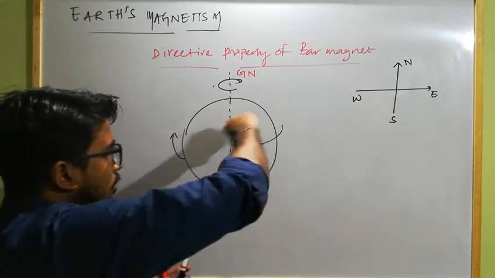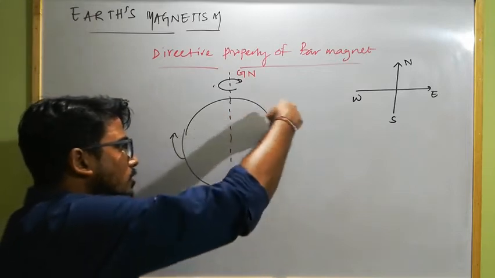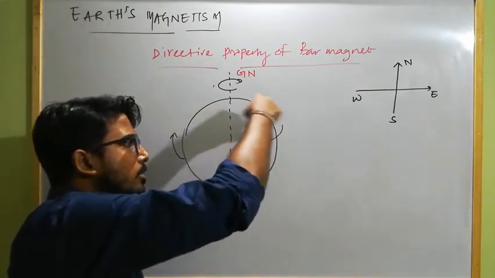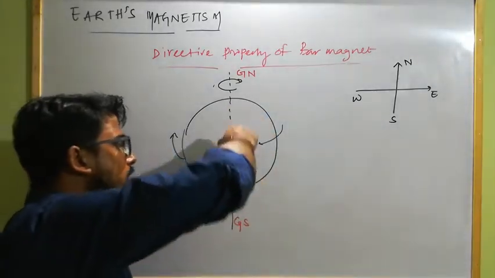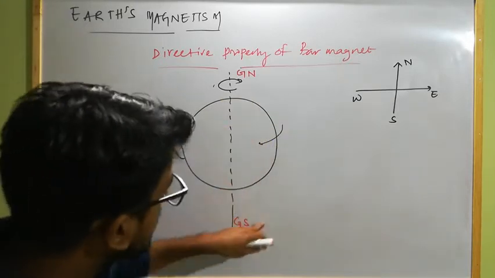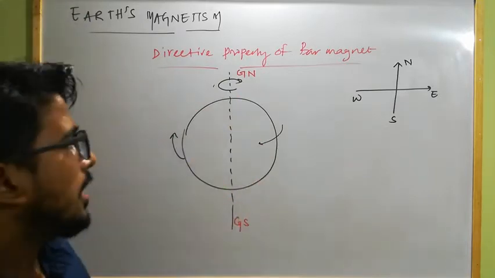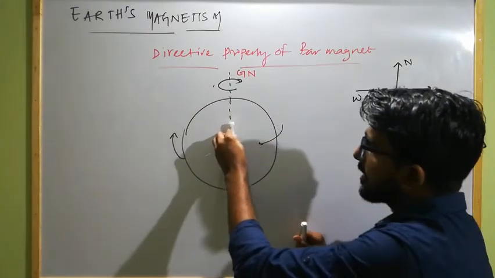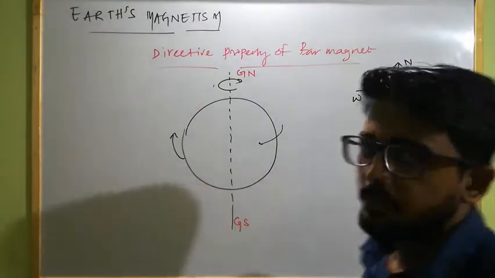As the Earth revolves like this, the atmosphere also revolves along this direction, and due to the revolution of Earth's atmosphere, all the charged particles present in it also start revolving and constitute an electric current. Due to this current there will be a magnetic field whose direction will be like this, by the right hand thumb rule, and due to this magnetic field the Earth behaves as a magnet. And as we suspend a bar magnet, its north pole is directed along the geographic north pole and its south pole along the geographic south pole.